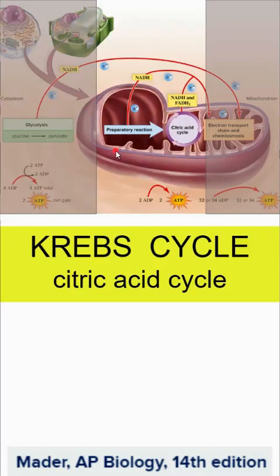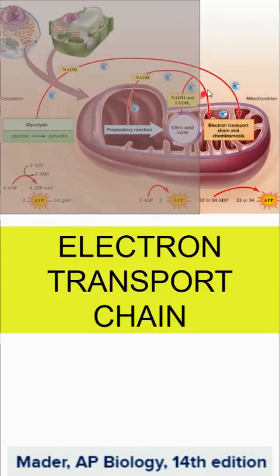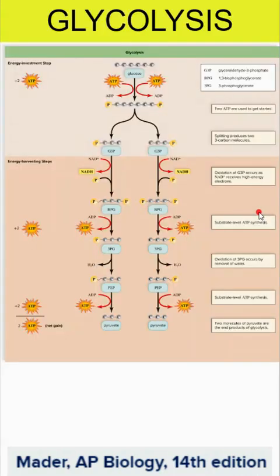In the Krebs cycle, there is a preparatory reaction here, but the Krebs cycle is going to fully break down the carbon molecules to carbon dioxide. We're going to get a little ATP, and we're going to carry a lot of electrons. Finally, all of those electrons that are being carried are going to be used in the electron transport chain and chemiosmosis to generate the vast majority of the ATP we talk about in cellular respiration.